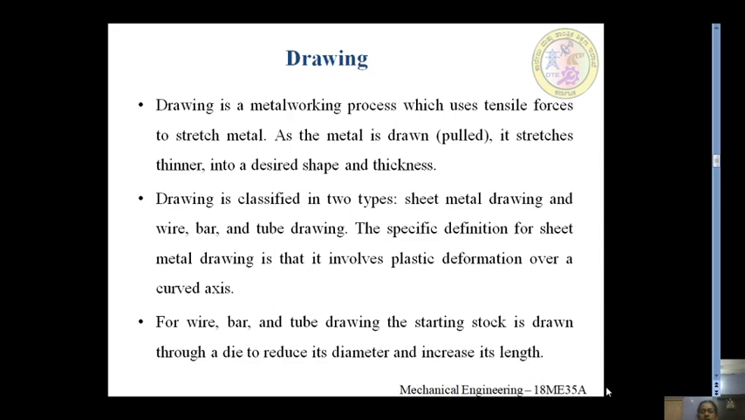For wire, bar and tube drawing, the starting stock is drawn through a die to reduce its diameter and increase the length. Means in steps we are going to have the increase in the length, and the diameter also reduces every time. So that is in case of wire drawing, bar drawing and tube drawing. In successive steps we are going to reduce the diameter and increase the length of it.